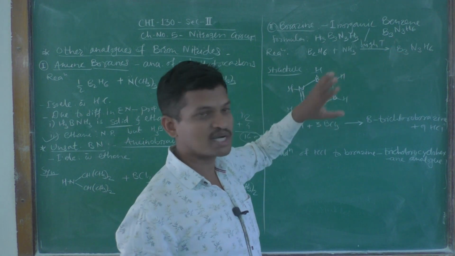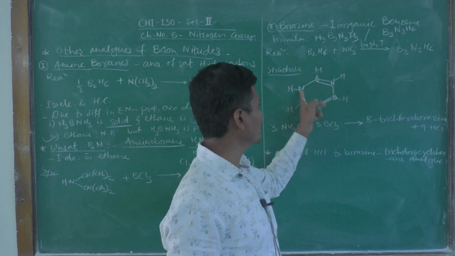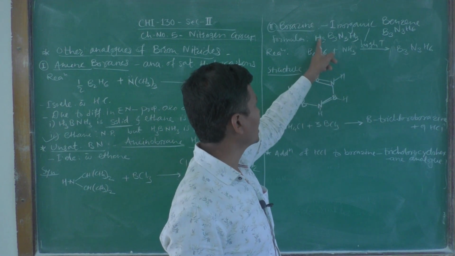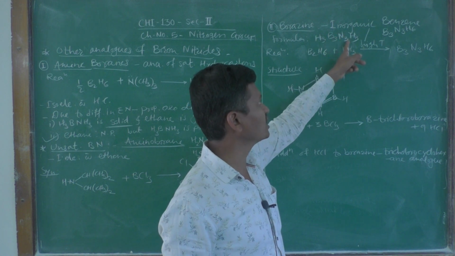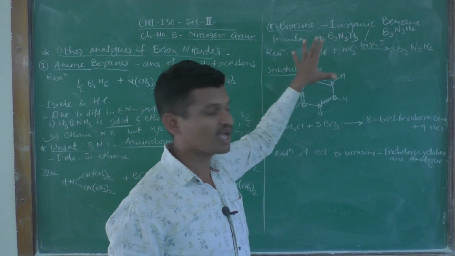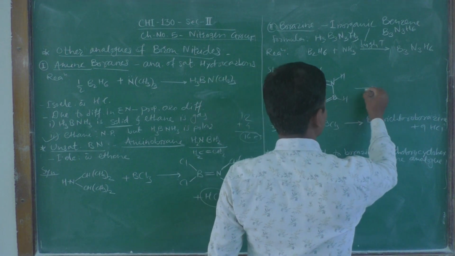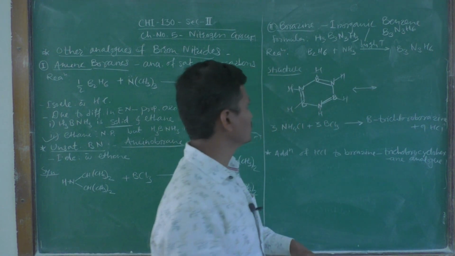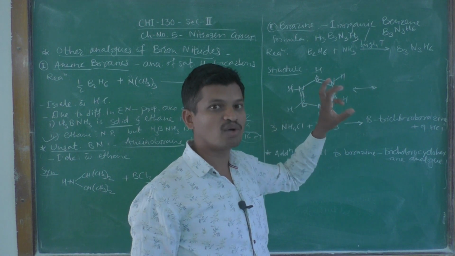And the total number of hydrogen atoms is 6, 1, 2, 3, 4, 5, 6. Okay. So, B3N3H6, or H3 attached to 3 boron atoms and H3 attached to 3 nitrogen atoms. This is the molecular formula and the structure of borazine. You can also write this resonating form. Okay. No doubt, as in benzene, these pi bonds are also in delocalized form.